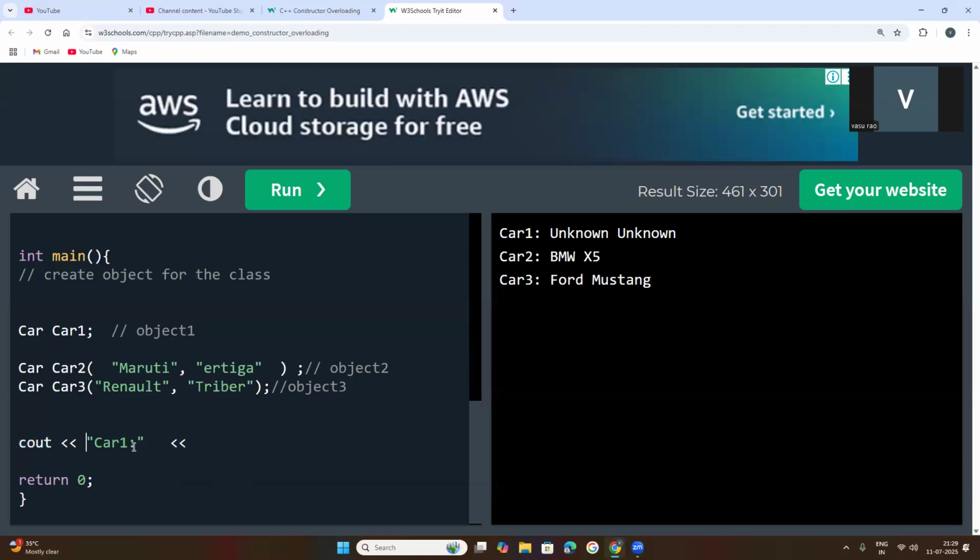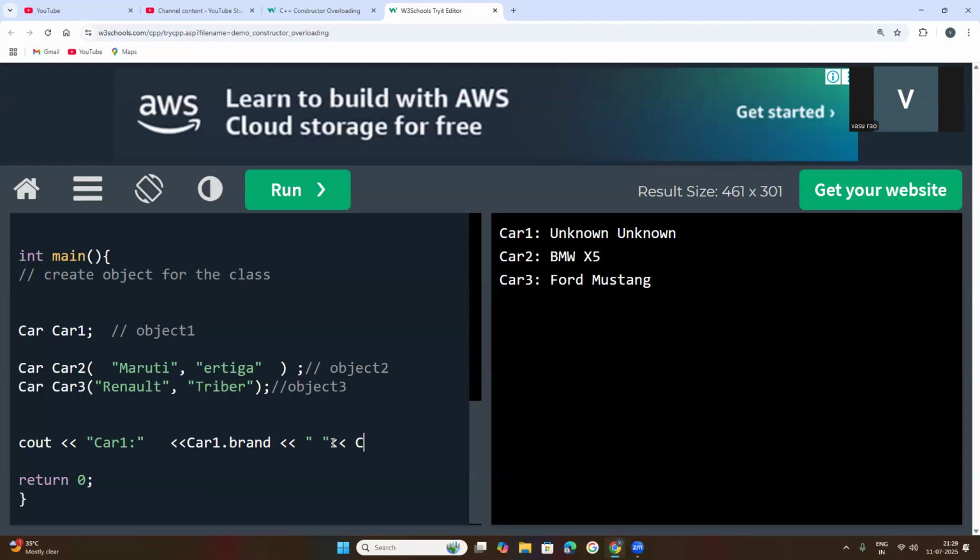Understood? Now if you want to get the printout, use the cout object. The string will be displayed like car1 here. Then we will call car1 dot brand, next the insertion operator. If you want to give a space, that is given with another insertion operator.